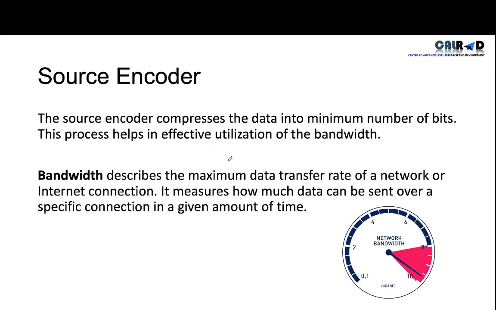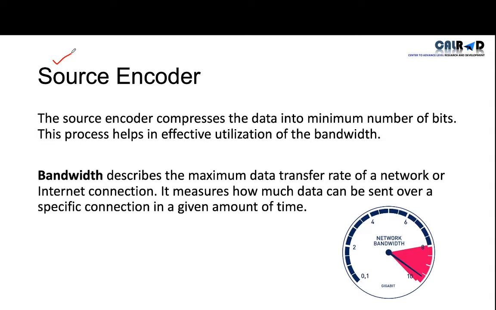Once our voice is converted into digital form, the next step is the source encoder. So what is the work of the source encoder? The source encoder compresses the data into the minimum number of bits. This process helps in effective utilization of the bandwidth. What is bandwidth? It describes the maximum data transfer rate of a network, that is, how good your internet connection is and how much data you can send in a specific time. So after our voice is changed from analog to digital, the source encoder will compress the digital voice.